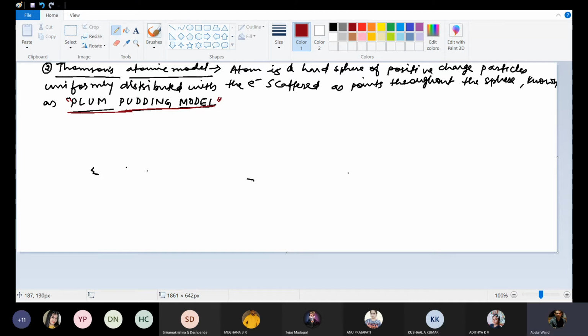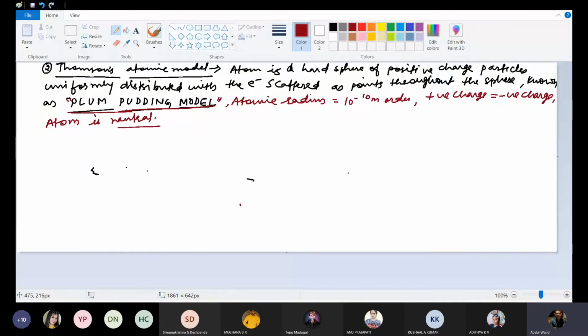Now, according to this model, the atomic radius is of the order of 10 to the power minus 10 meter. And in an atom, the positive charge is always equal to the negative charge. What does it mean? It means the atom is neutral. So what are the achievements of Thomson's atomic model? First, the atomic radius is of the order of 10 to the power minus 10 meter, and the atom is always neutral. These are the two achievements of this model.